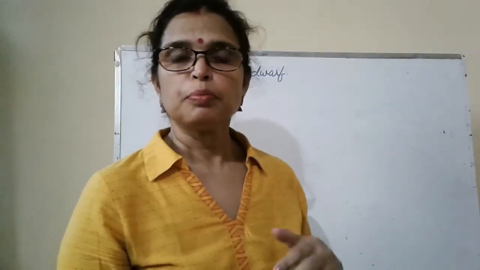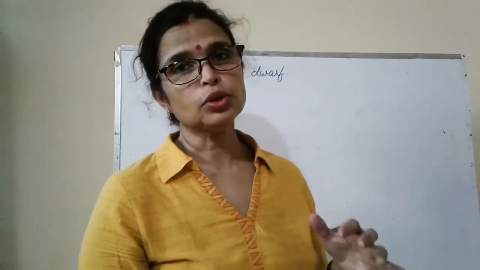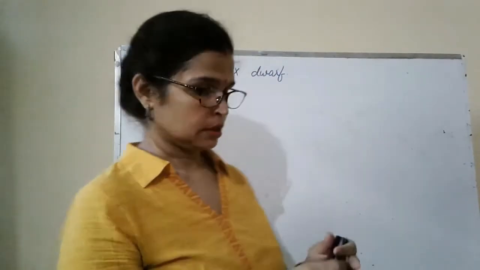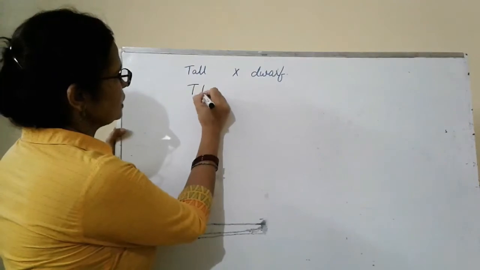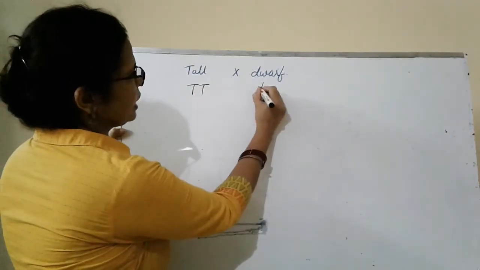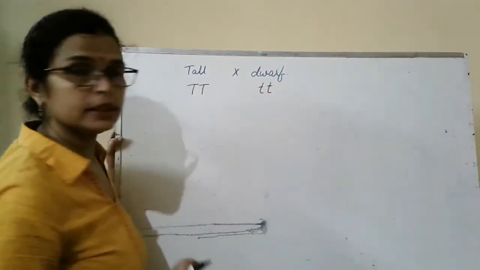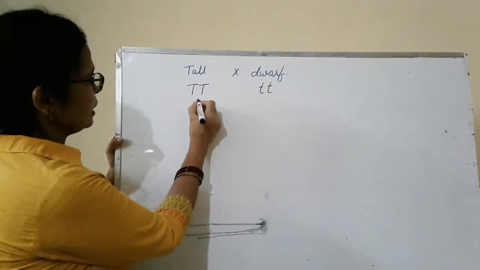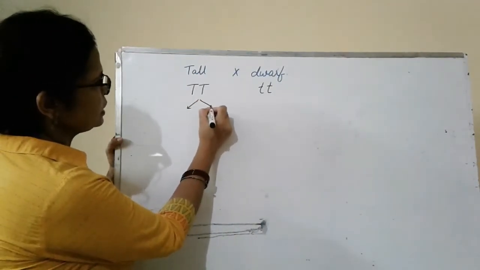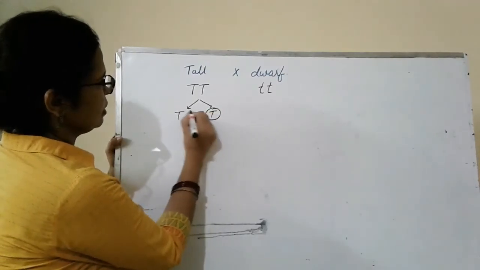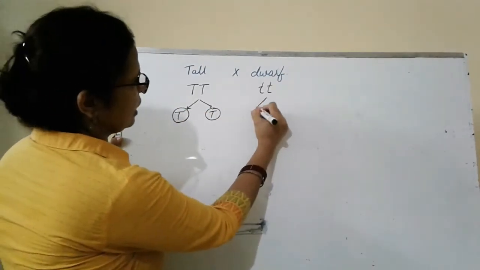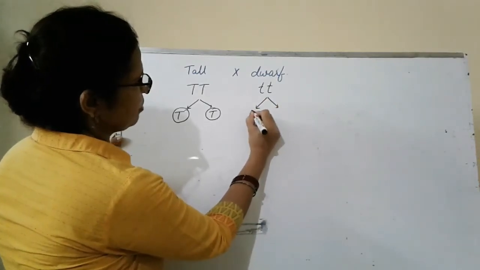Mendel used a Punnett square to know the genotype of offspring. For tall, the genotype is capital T, and for dwarf, small t. Gametes are produced by these parents, capital T, and from here also gametes are produced.